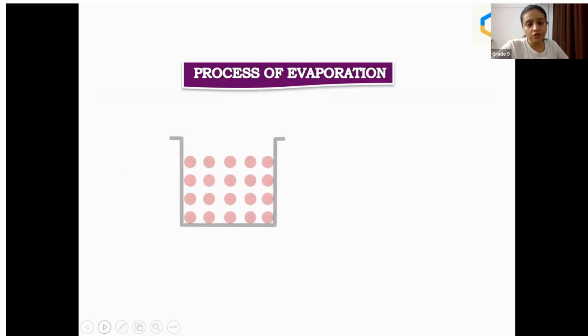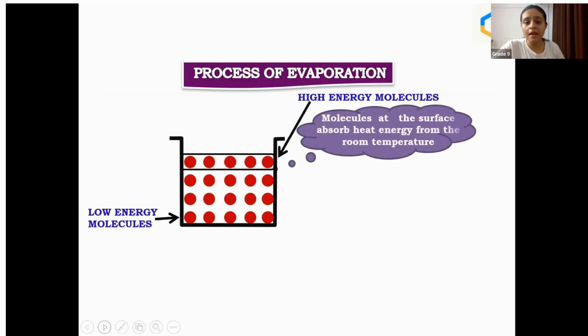Process of evaporation, we have this with us. High energy molecules or low energy molecules. Molecules at the surface absorb heat energy from the room temperature. Now, since we already know that evaporation is a surface process, the liquid particles which are present at the surface of the liquid get evaporated faster, right? So molecules at the surface absorb the heat energy from the room temperature and they will turn into vapors.